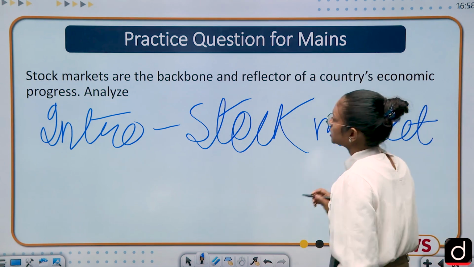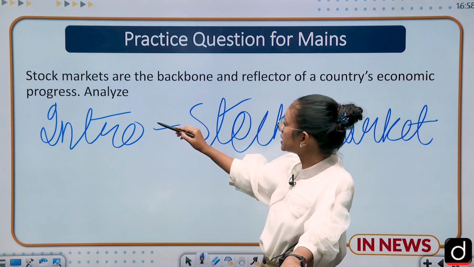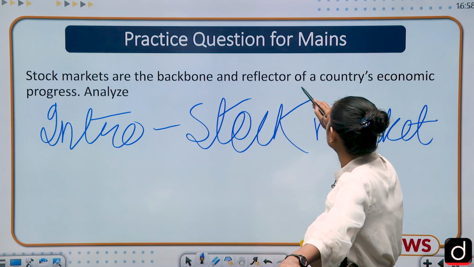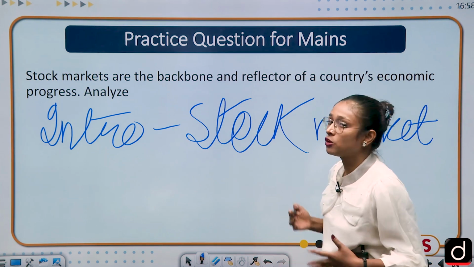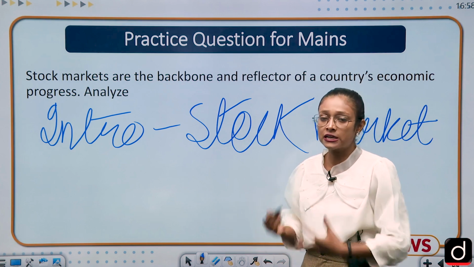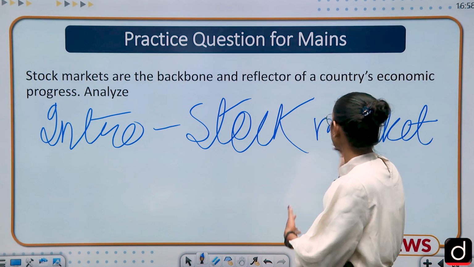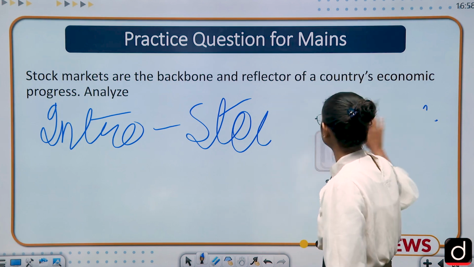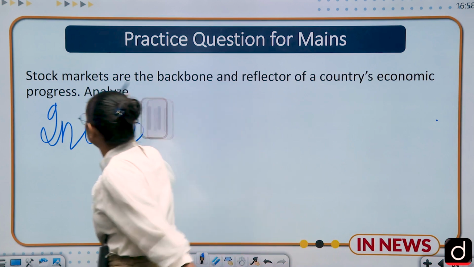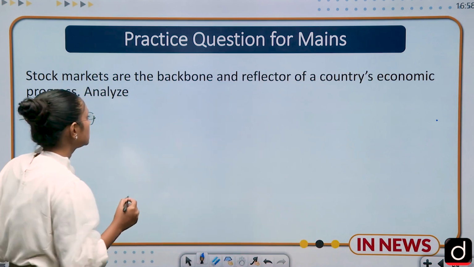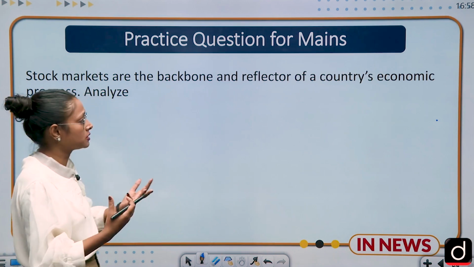Then coming to the demand of the question, what is the demand of the question? Here they are asking, stock markets are the backbone and reflector of the country's economic system. So first of all, you have to define the factors that make them a reflector of the economic system. You have already defined what the stock market is, and you can also write examples like Bombay Stock Exchange, National Stock Exchange and other stock exchanges. And then coming to how they are the backbone and reflector of the Indian economic system or any economic system.